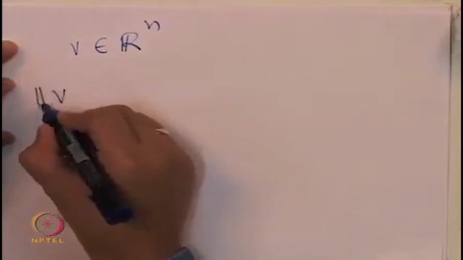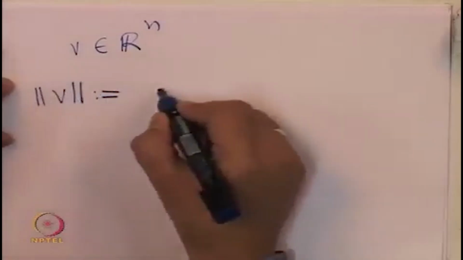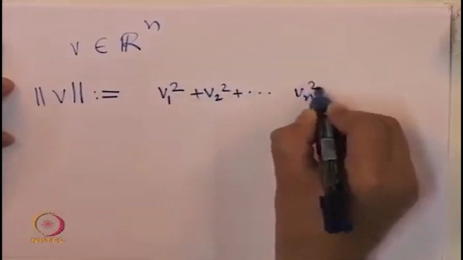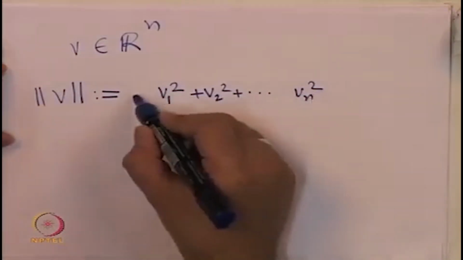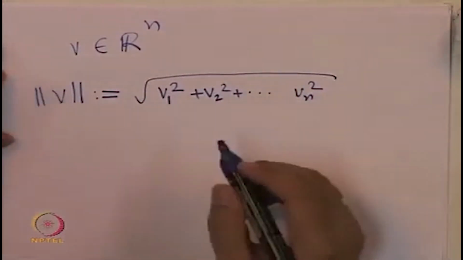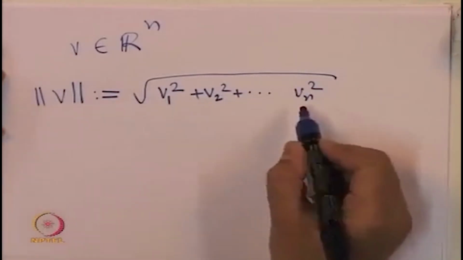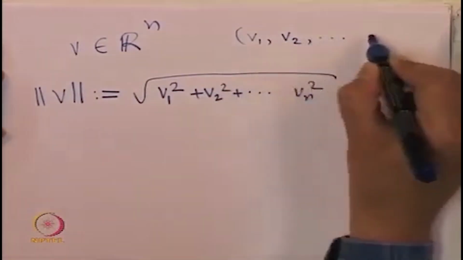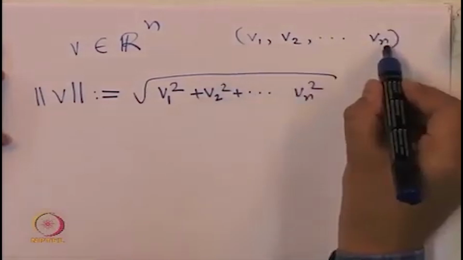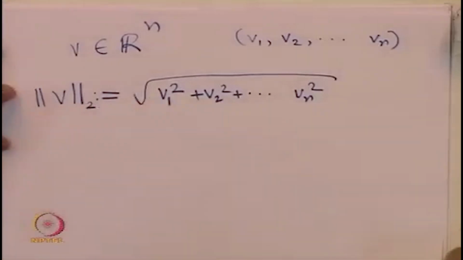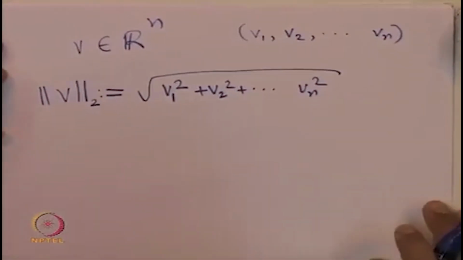Suppose a vector V is in Rn, then we can define, this is one of the definitions, the square root of V1 square plus V2 square plus up to Vn square. This guarantees that it is positive, and when we take the square root, it is also linear in V. So, this is one of the norms of Rn. What is Rn? Every element in Rn is an n tuple in which n is finite. This is called the 2 norm. It is also called the Euclidean norm.